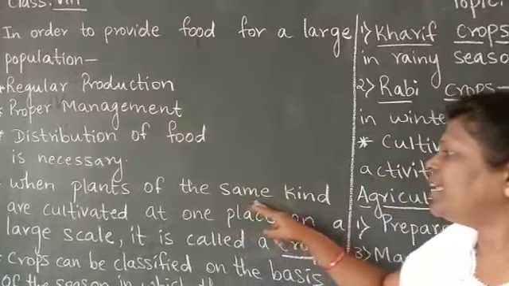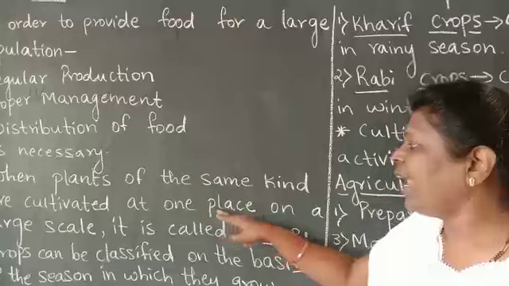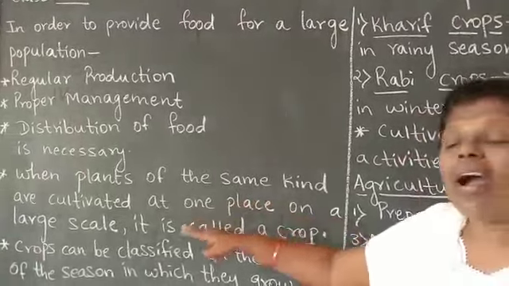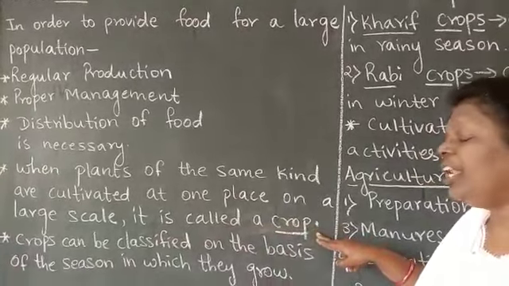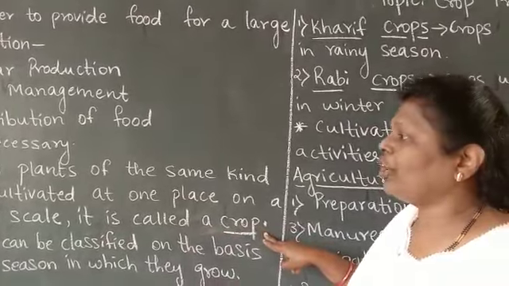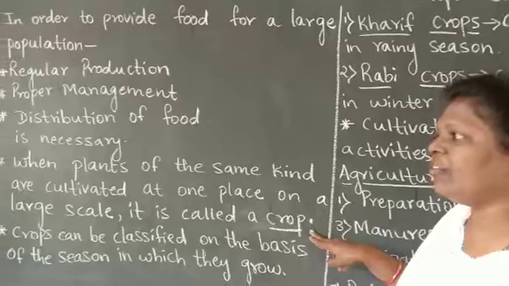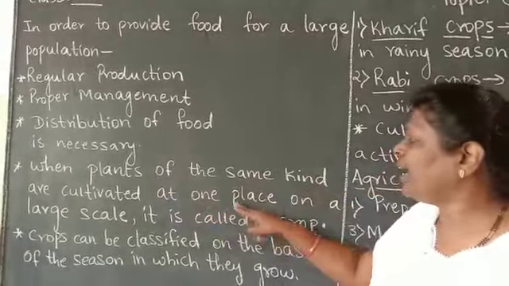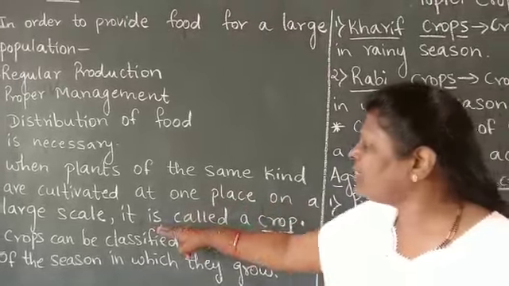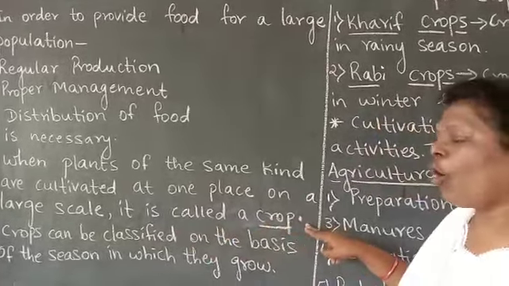When plants of the same kind are cultivated at one place on a large scale, it is called a crop. So children, this is the meaning of a crop and the definition of a crop. Again, I will repeat this definition. When plants of the same kind are cultivated at one place on a large scale, it is called a crop.